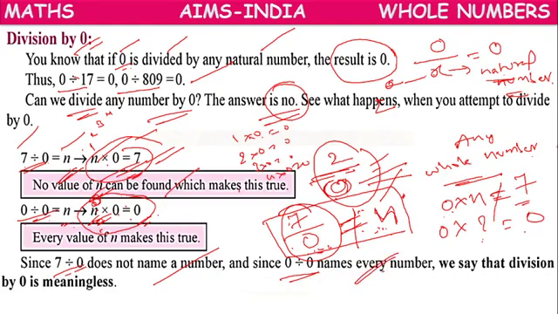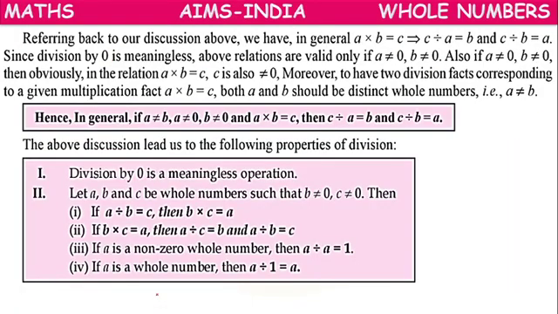It represents every number. 7 divided by 0 represents no number, and 0 divided by 0 represents every number. So division by 0 is meaningless. So next.